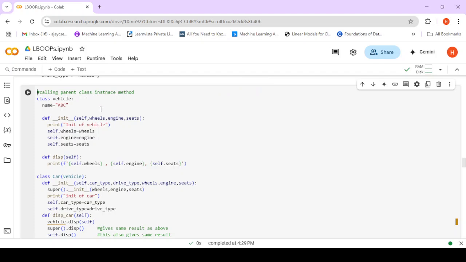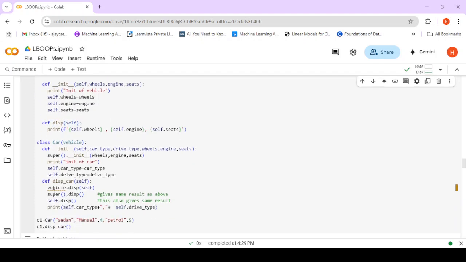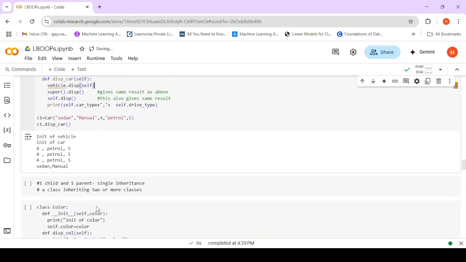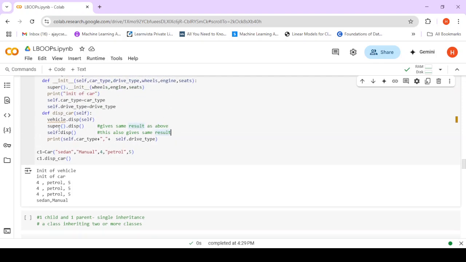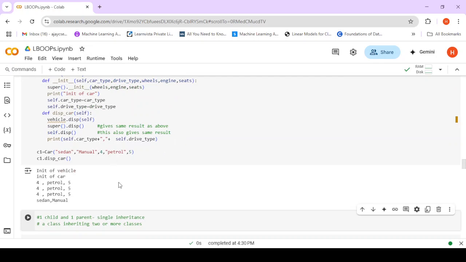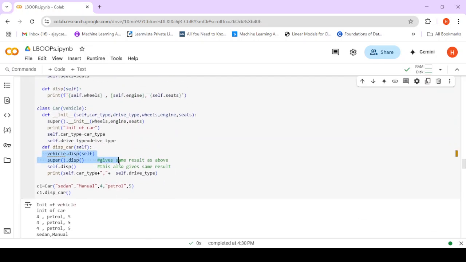I can call the instance method of the parent class, this is disp. It can be called using Vehicle.disp(self), or otherwise I can say super().disp(). That is also another way that will do the same thing. Or I can also call self.display method. This will also give me the same result as seen. So these are the three ways in which I can refer to the parent class instance method.